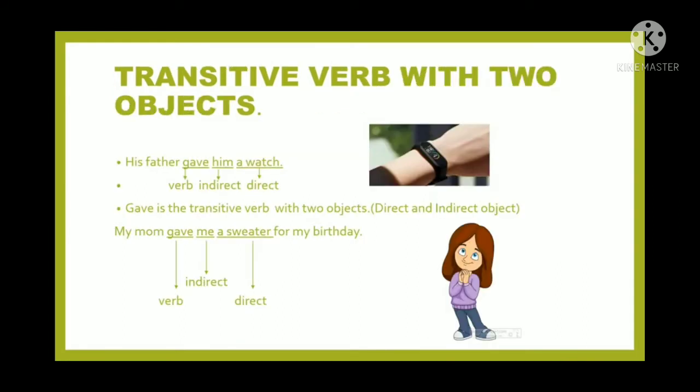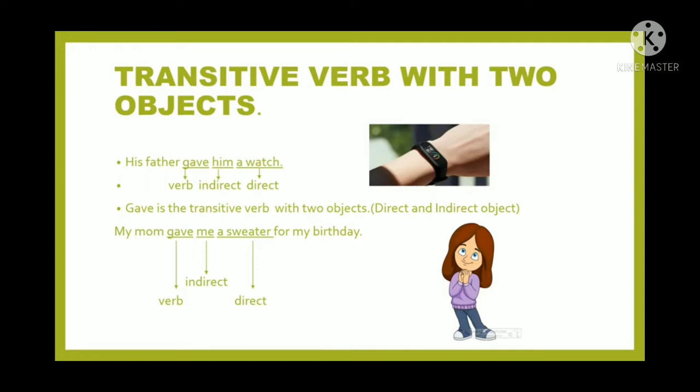Now transitive verbs with more than one object, which means two objects. His father gave him a watch. First of all, gave is the verb. Him and watch both are objects, but the first one is the indirect object and the second one is the direct object. Gave is the transitive verb with two objects, direct and indirect. Similarly, my mom gave me a sweater for my birthday.